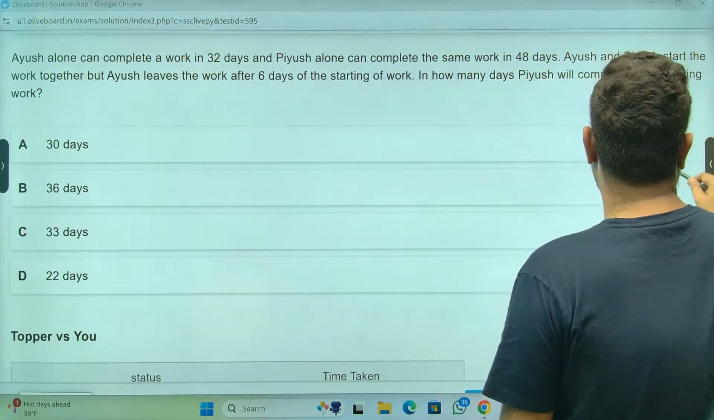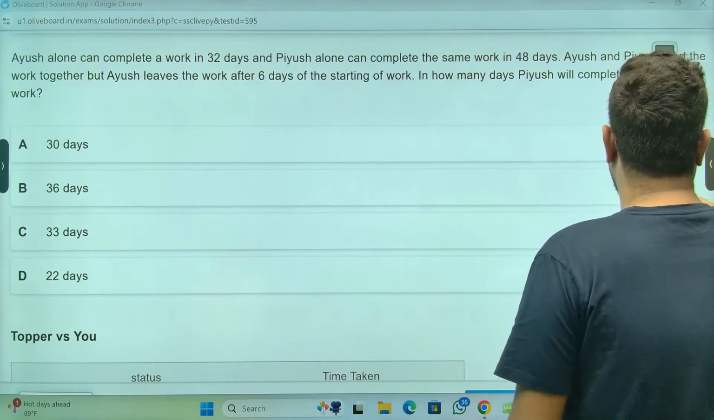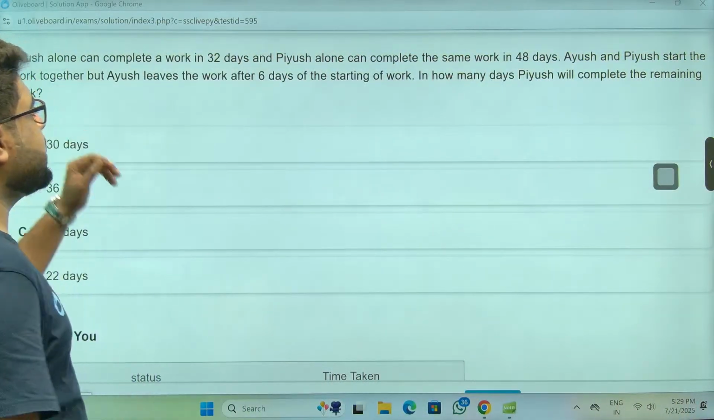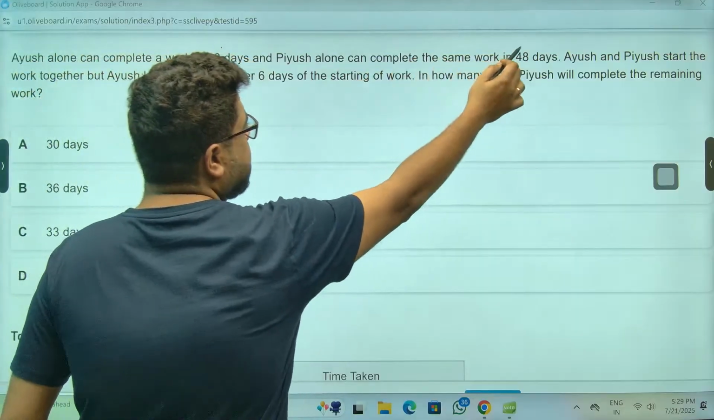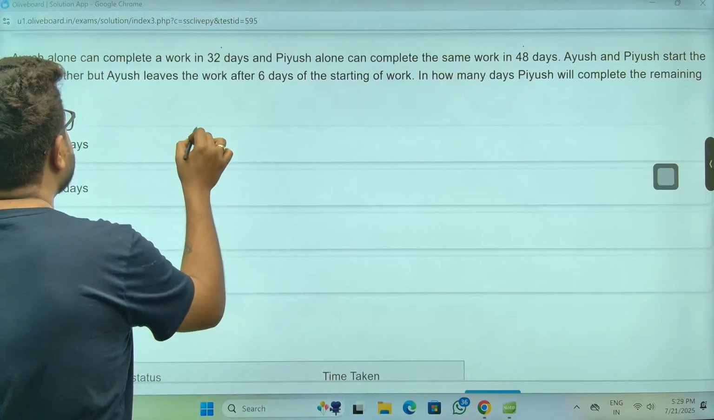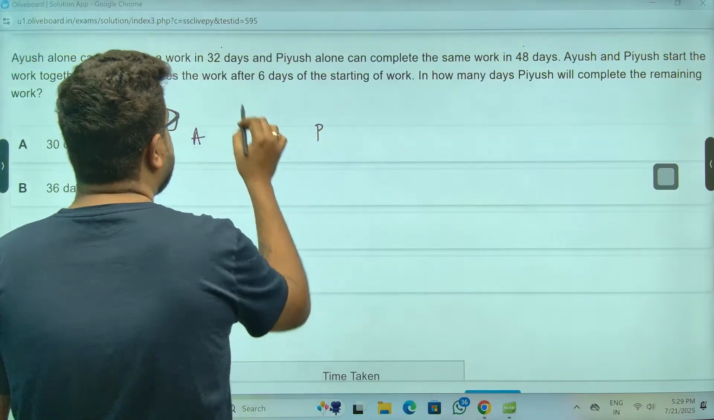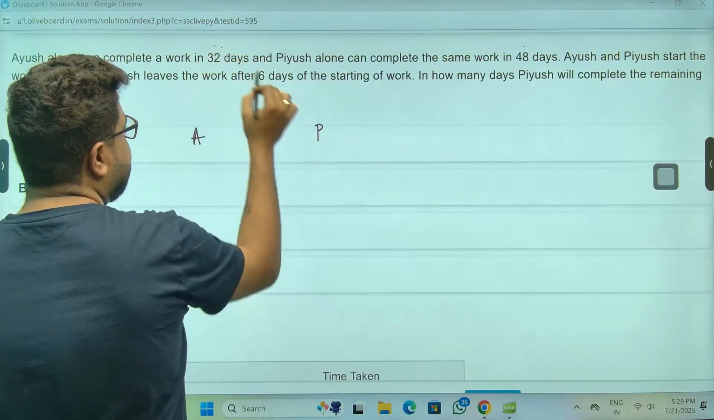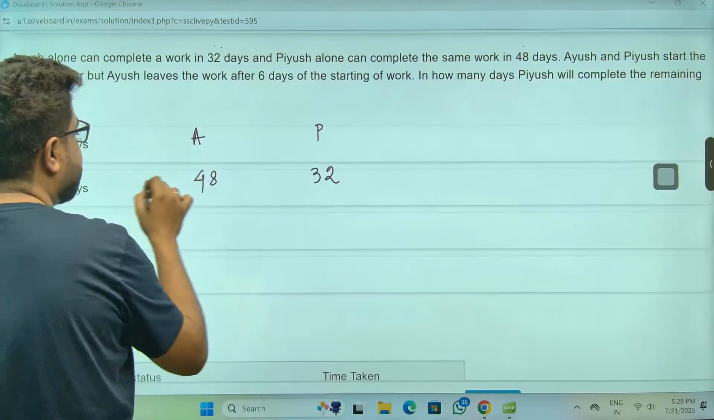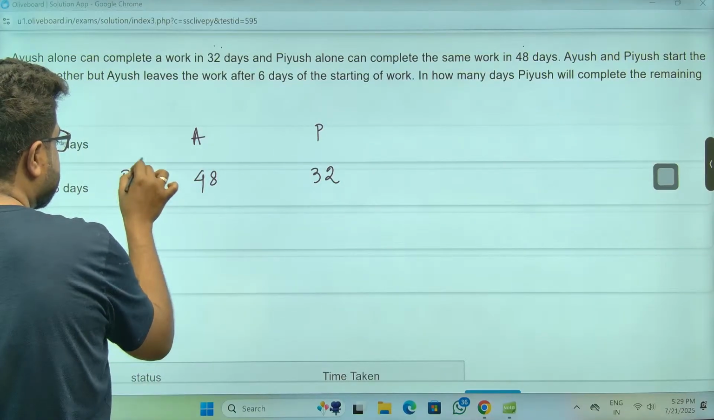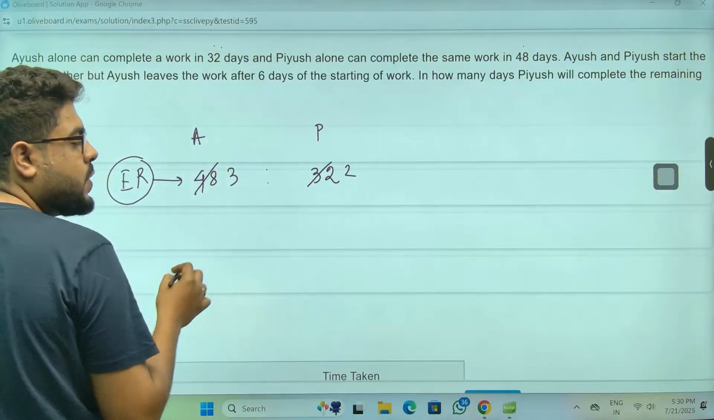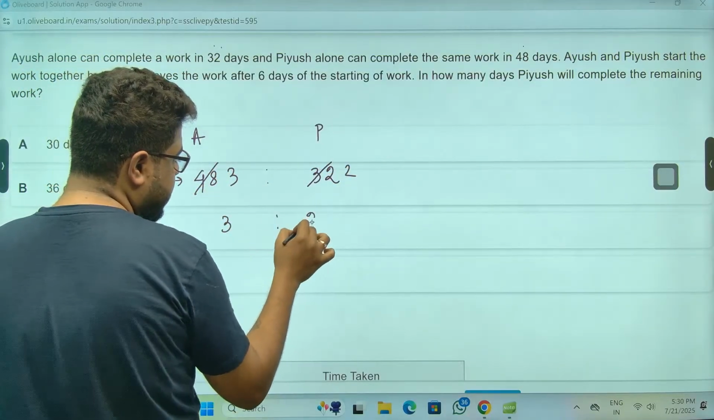Sir, time and work. Some story-based question. Ayush alone 32, Piyush alone these two. Let's do it. Ayush, Piyush. Time ratio we know, so definitely the efficiency ratio will be opposite. So this is your efficiency ratio. 3 ratio 2.